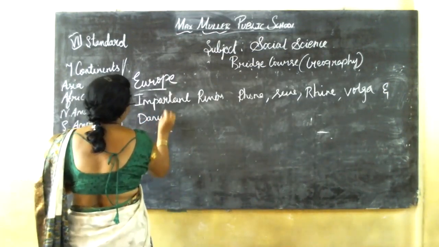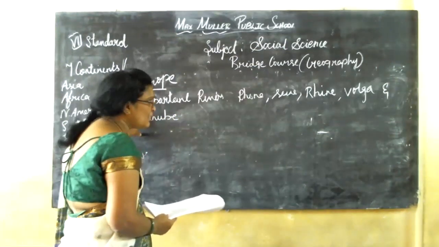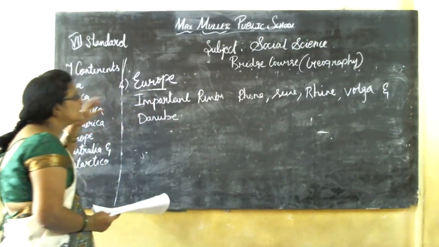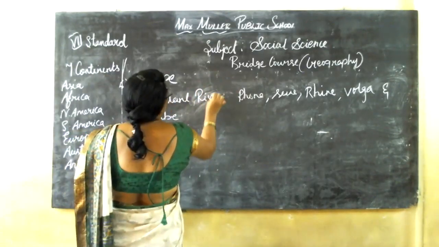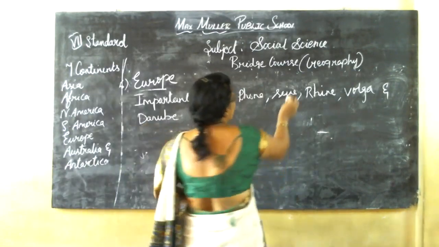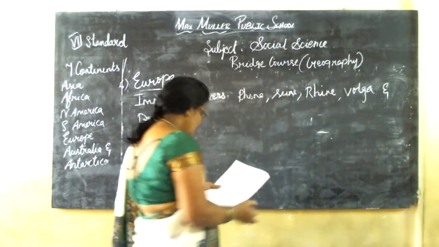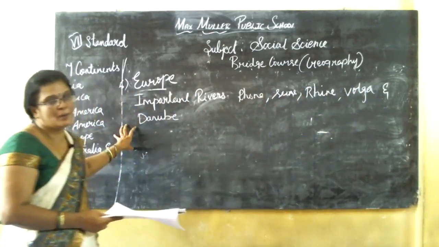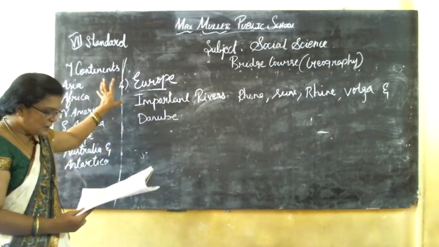Rhone, Seine, Rhine, Volga, and Danube are the most popular and famous rivers in Europe.